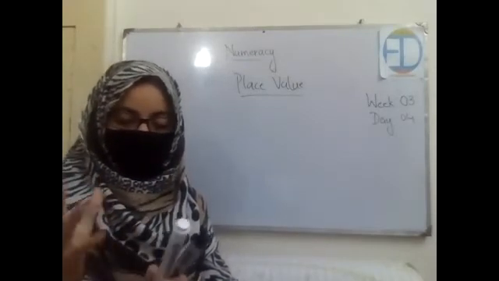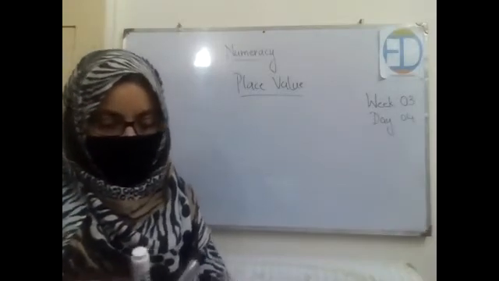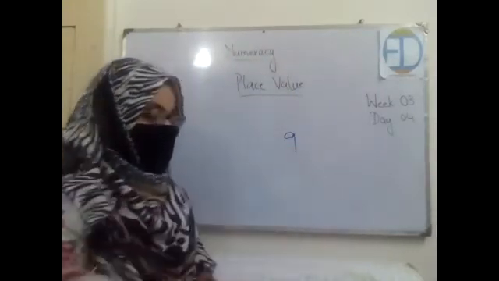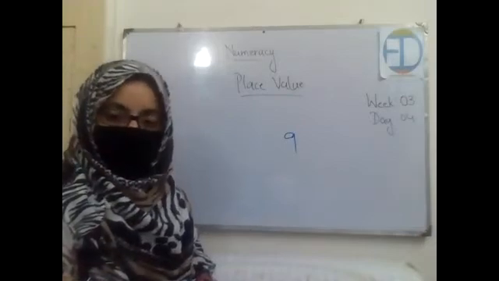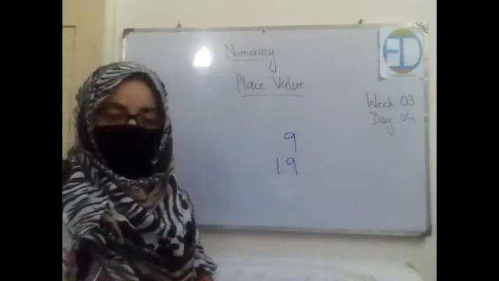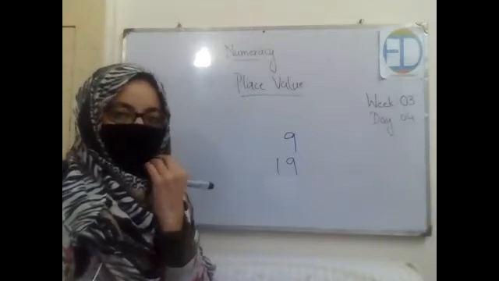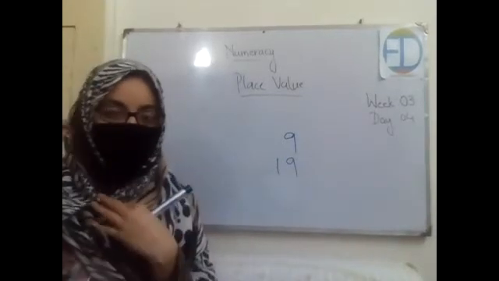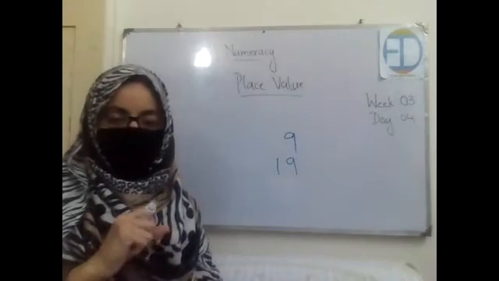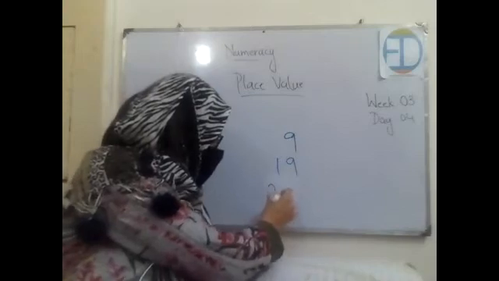Answer me this question. How many planets are there in our solar system? How many planets? Okay, 9. Tell me, how many children are there in your class? Okay, 19. How many books are there in your school library? I know that you do not know the exact number, but you can tell me any number that you think there should be. Okay, 2000.